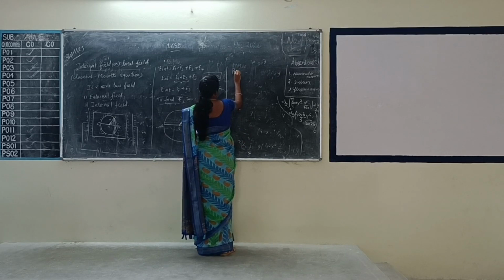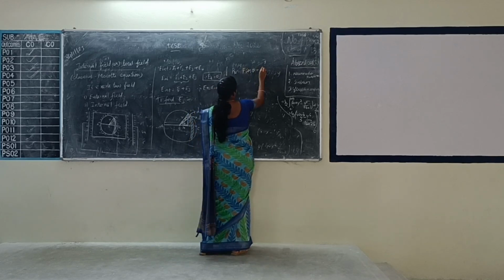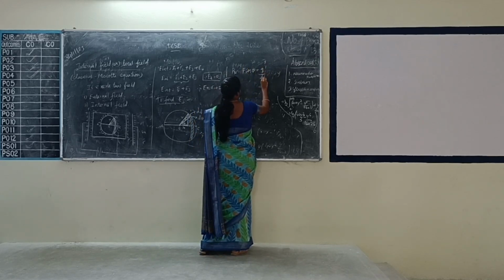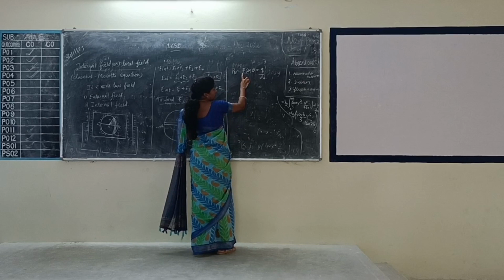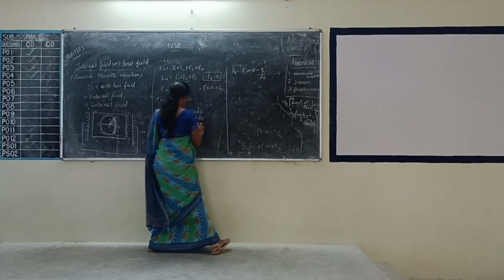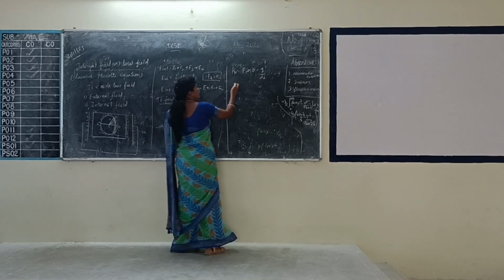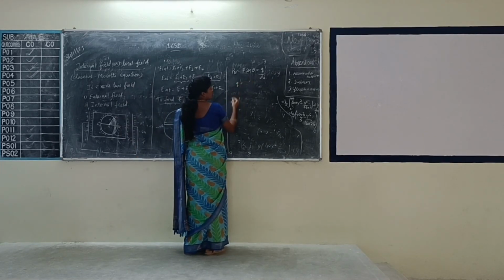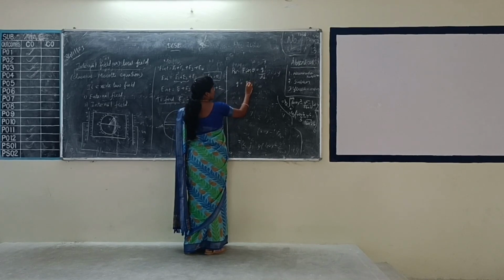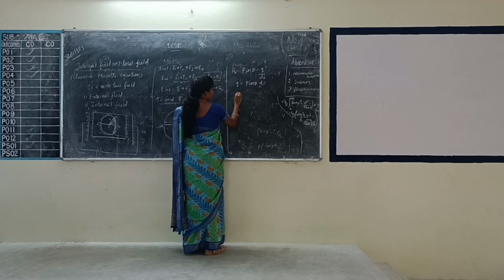So the polarization Pn equals P cos theta, which is equal to q dash divided by ds. So listen, polarization is the charge per unit area. We are looking at the smallest thickness. So what is the value of q dash? From this equation, P cos theta into ds. Now the value of the electric field.